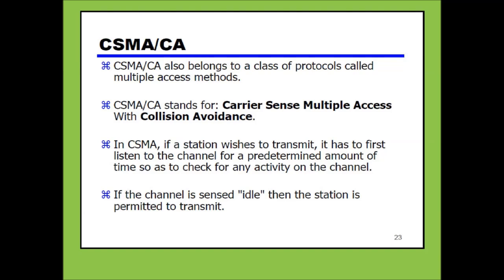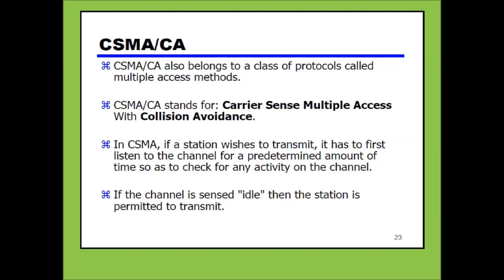Carrier sense multiple access with collision avoidance. CSMA/CA also belongs to a class of protocols called multiple access methods. CSMA/CA stands for carrier sense multiple access with collision avoidance. In CSMA, if a station wishes to transmit, it has to first listen to the channel for a predetermined amount of time to check for any activity on the channel.